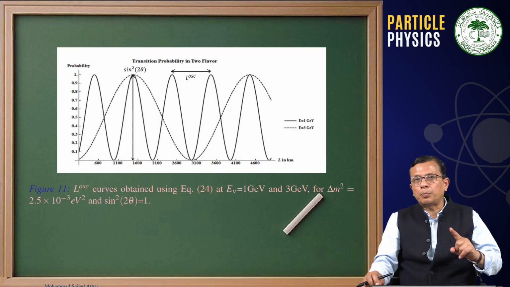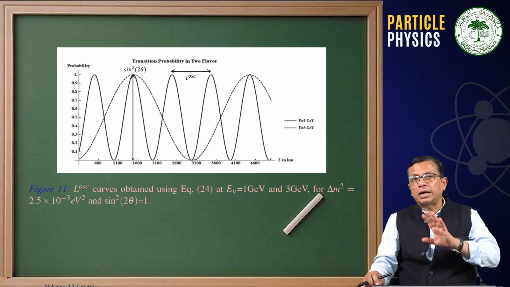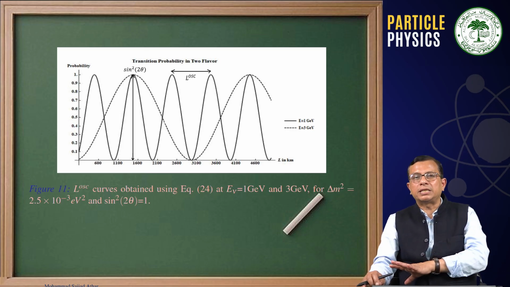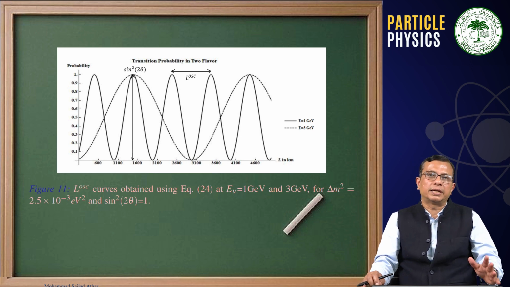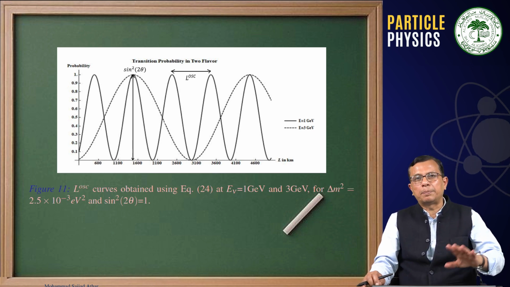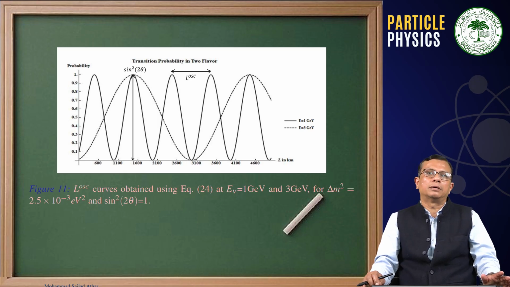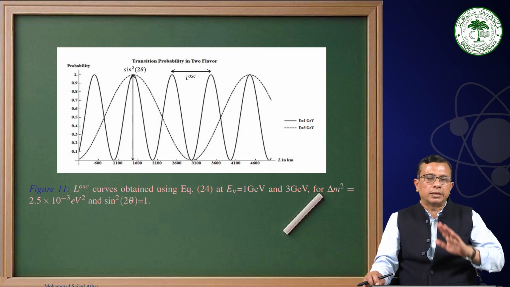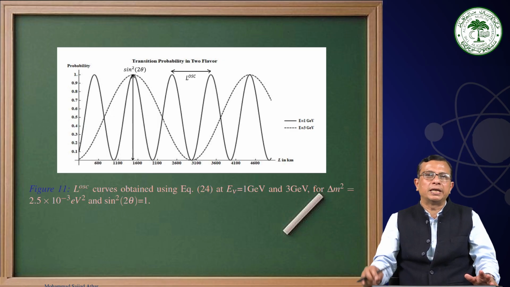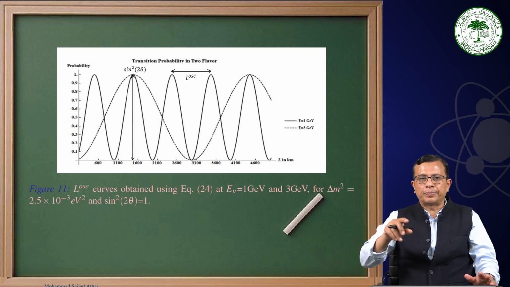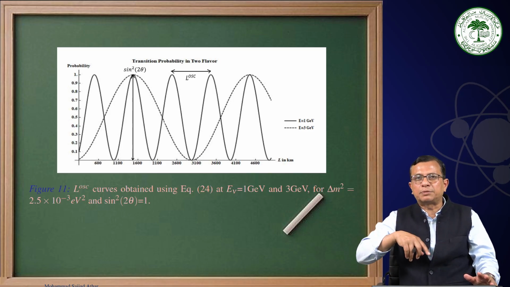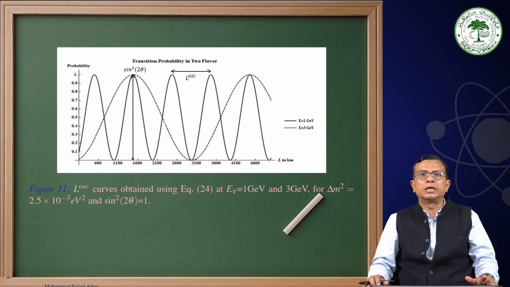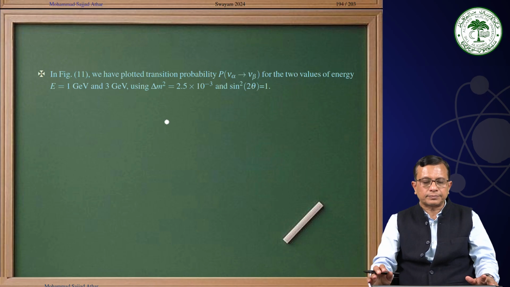So the important point is delta m square and theta are unknown parameters. From the oscillation studies, the best fit values give us information about delta m square and theta. That is why in the plots that you will see in the lectures or in the research papers, you will find the point gets encircled by different experiments, because different experiments put different limits on these delta m square and the mixing angles.